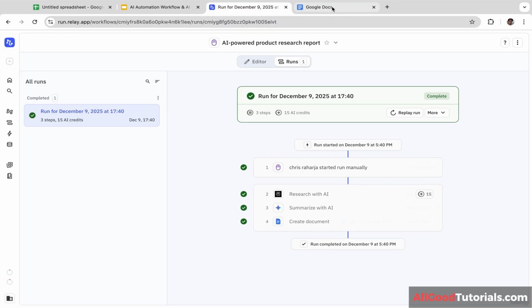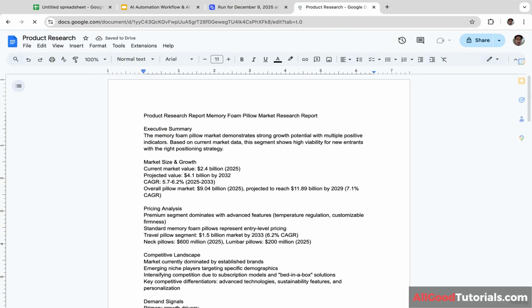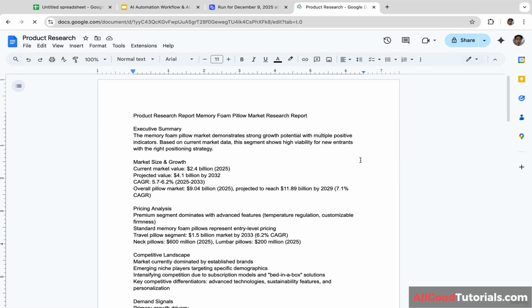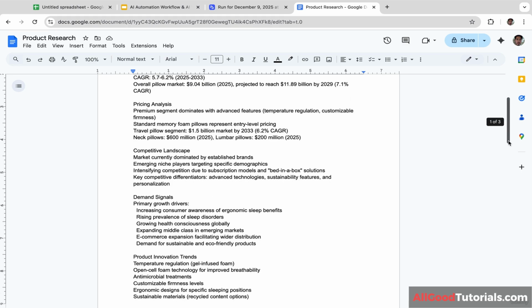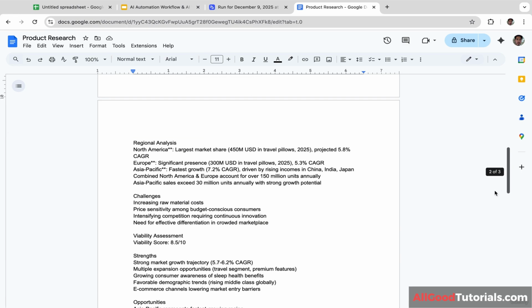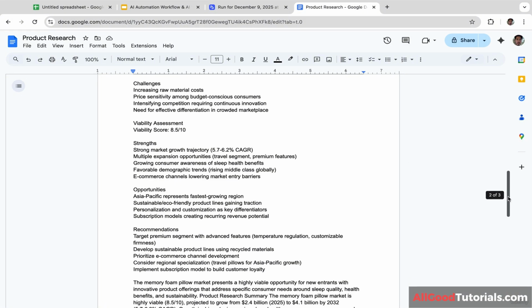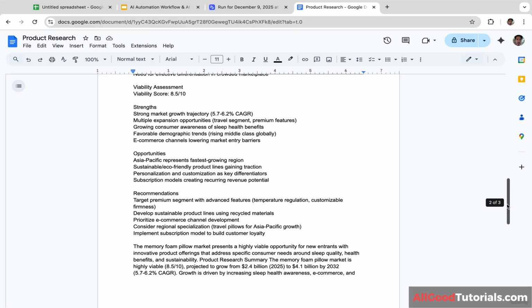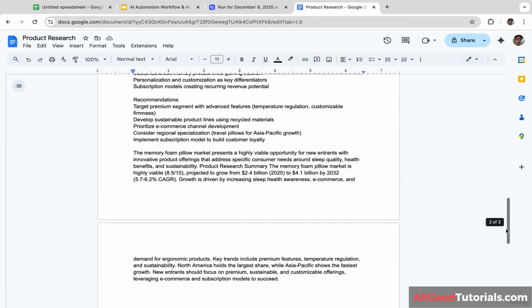Okay, let's open Google Docs, and here is the file, product research. As you guys can see, AI has generated the product research report and also product research summary. Look at this, we have executive summary, market size and growth, pricing analysis, competitive landscape, demand signals, product innovation trends, what else? Regional analysis, challenges, viability assessment. So the viability score is 8.5 out of 10. We have the SWOT analysis, strengths, opportunities. We have recommendations and conclusions.